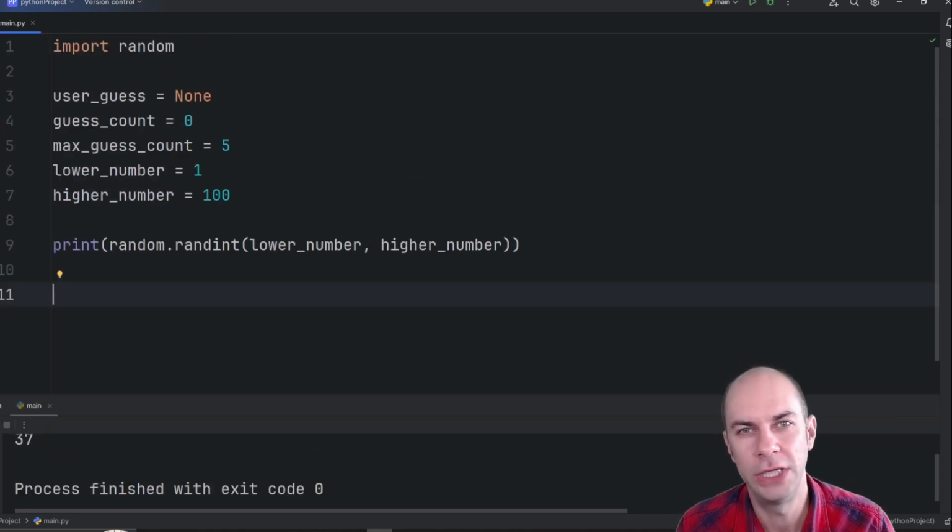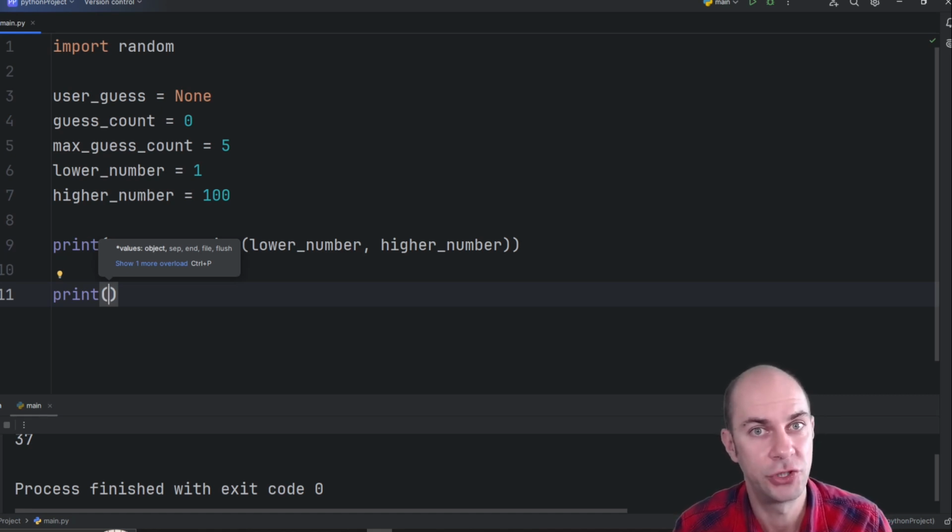Next, we need to welcome our user. So we're going to use a print statement. But this time, I'm going to teach you what's known as an f-string or formatted string, which actually allows us to concatenate strings with the actual variables that are in our model.